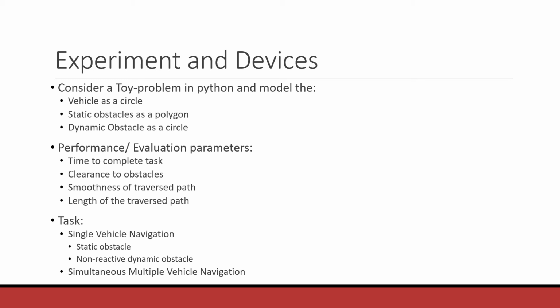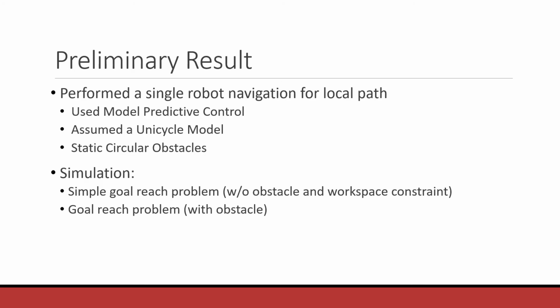To carry out the experiments, we decided upon 2 kinds of experiment, that is for single vehicle navigation. In that, we further divided into 2 cases, that is the case when it only has static obstacles in the environment, which will help us evaluate the performance of the MPC controller, and the second case when it has non-reactive dynamic obstacles, which will help us understand the behavior of a single robot around a dynamic obstacle. And the other case in which we use simultaneous multiple vehicle navigation, which is the main crux of the project and which will be discussed further. So now let's look into the preliminary results.